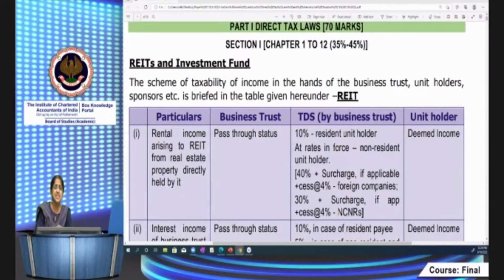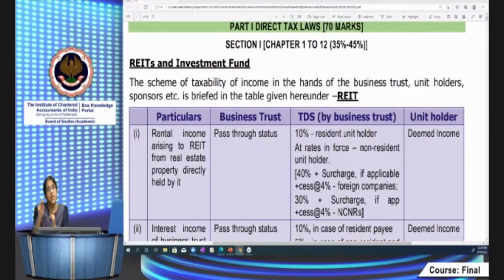So first, let's take a real estate investment trust. As I told you, a real estate investment trust invests in completed revenue generating properties, earning rental income primarily, or it will invest in an Indian company, which is a special purpose vehicle, which will in turn invest in completed revenue generating properties. And what will happen then? When it directly invests, it will get rental income from real estate properties.